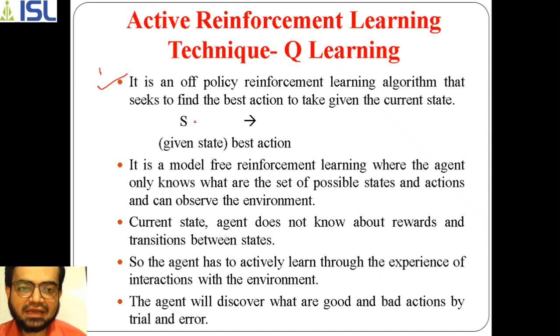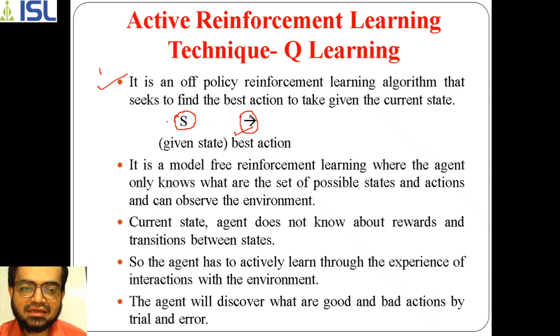For a given state S, the agent doesn't know how to move from one state to another. So it selects the best action among the set of actions, and using that action it transitions from one state to another.